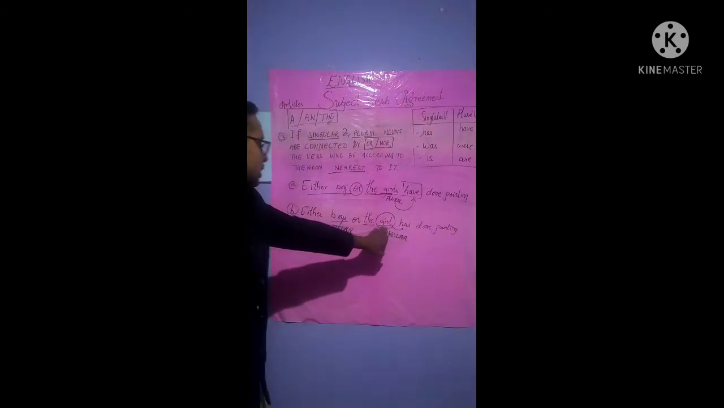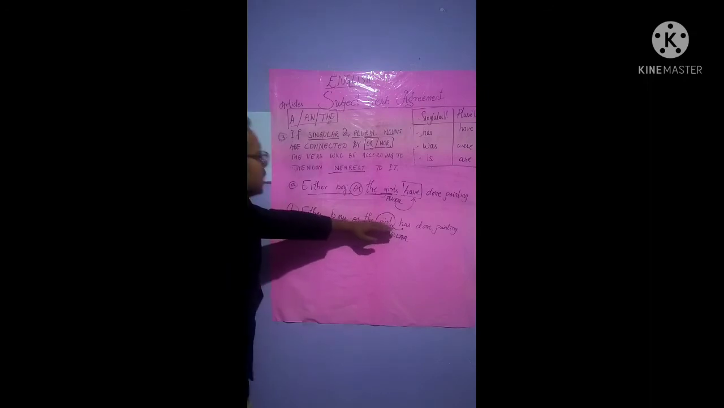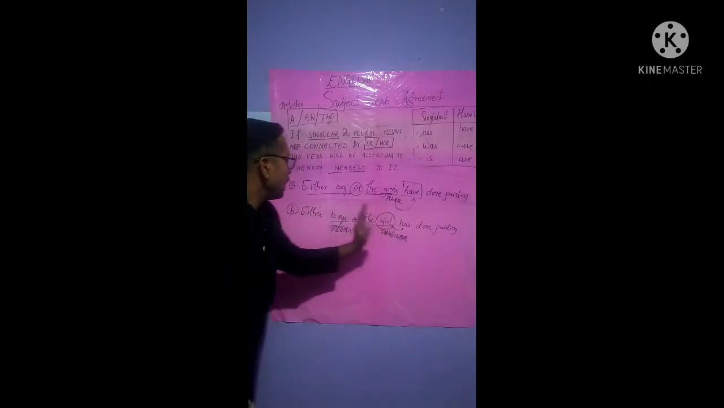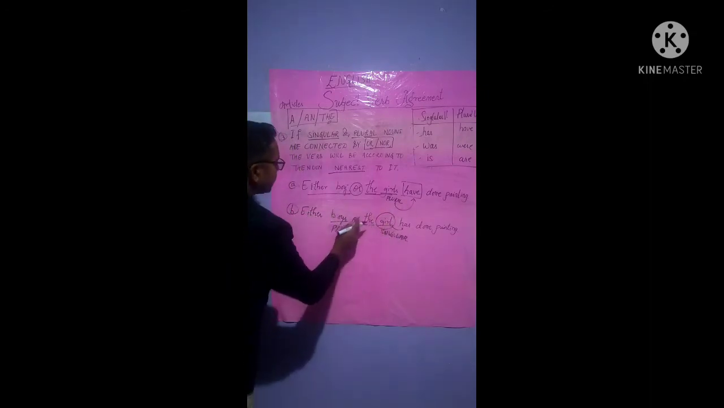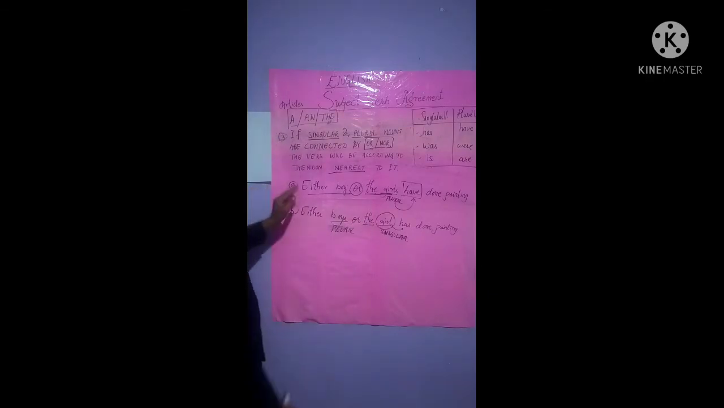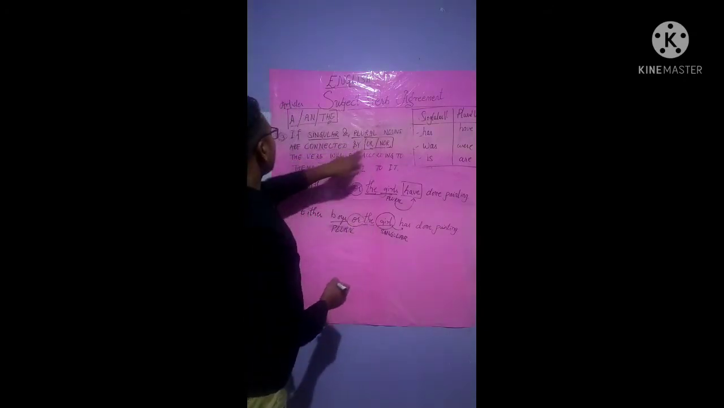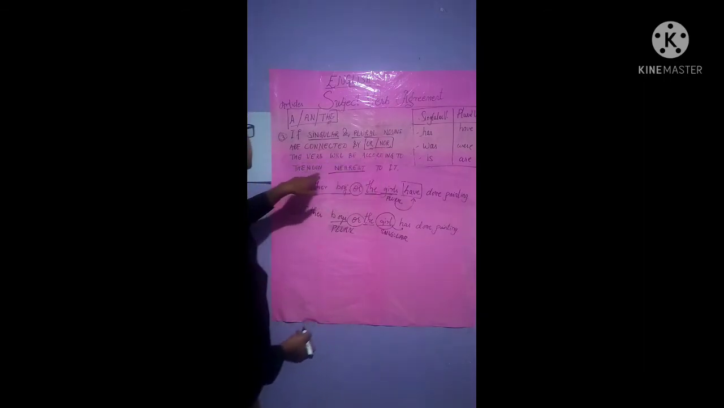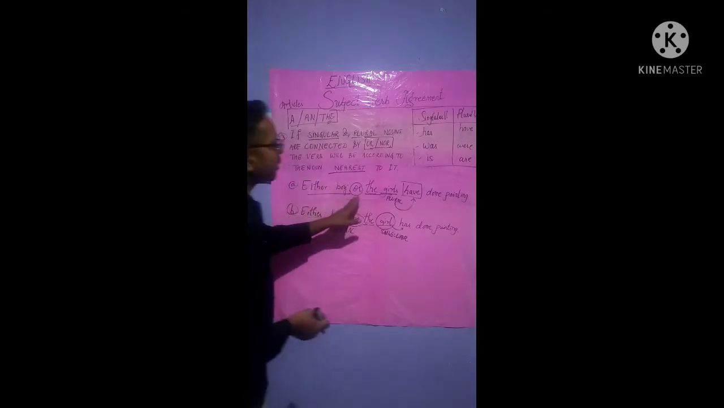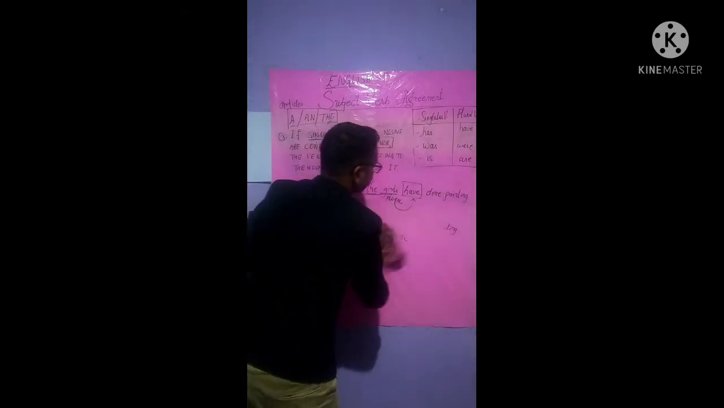So we have used a singular verb here in order to satisfy the nearest noun, isn't it? So this is the very third rule. If singular and plural nouns are connected by or, or nor, the verb will be according to the noun nearest to it. Now you must be wondering, I explained only about or. Now I will explain about nor also, right?